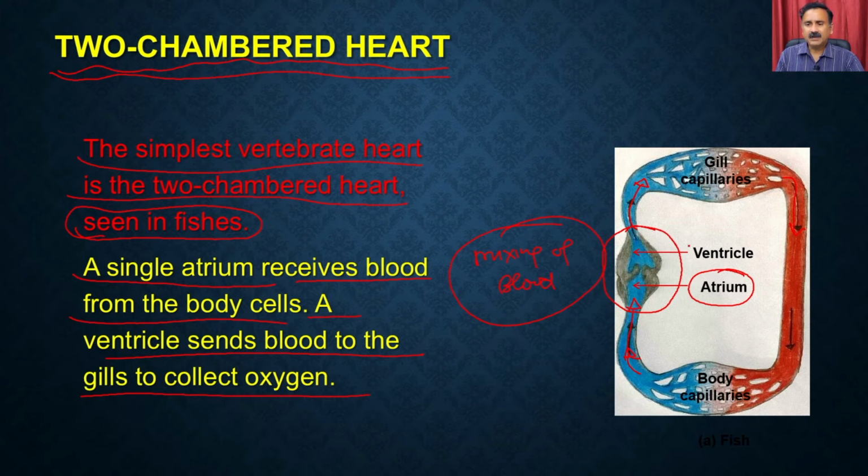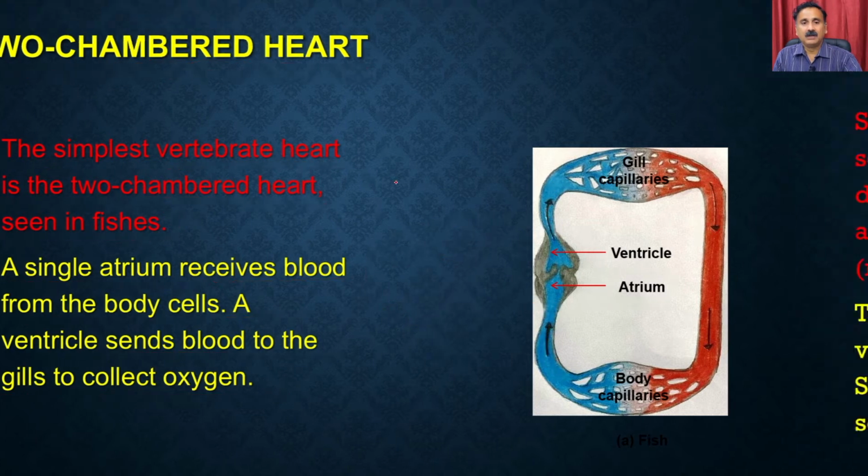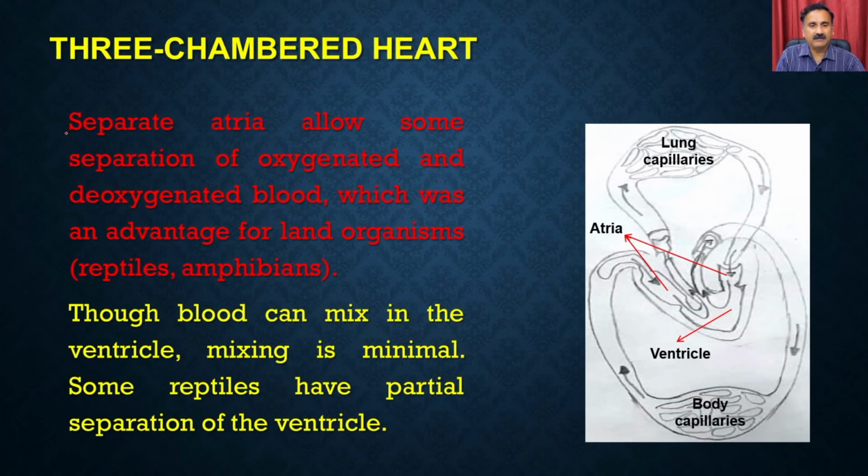Because of this, there will be a mixing of the blood, and that is a major issue with the two-chambered heart. To avoid that, the organisms evolved and started having the three-chambered heart. In a three-chambered heart, we have separate atria which allow some separation of the oxygenated and deoxygenated blood, which was an advantage for land organisms.